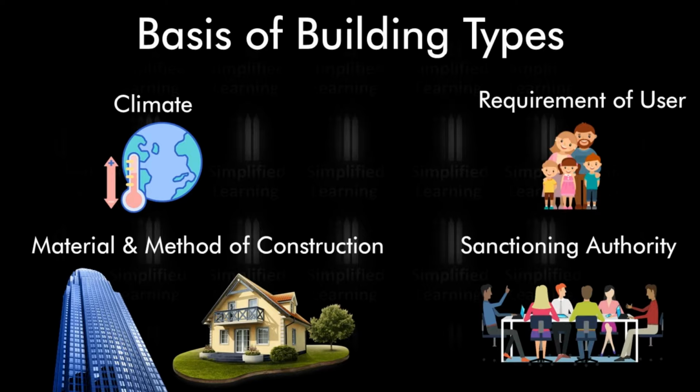Third is the material that is being used for the construction, such as timber, cement, concrete, steel, etc., and the methodology of construction of the building. And the fourth one is the rules, regulations and bylaws that are laid out by the sanctioning authority of that state, region or country.